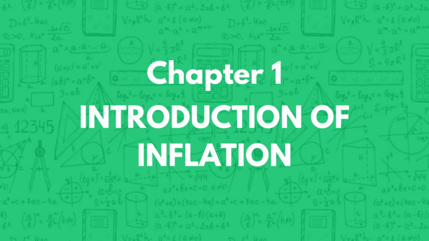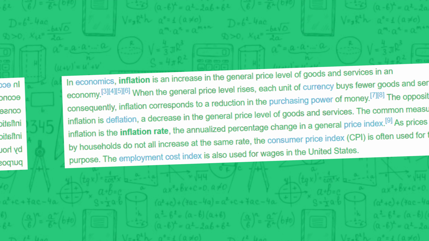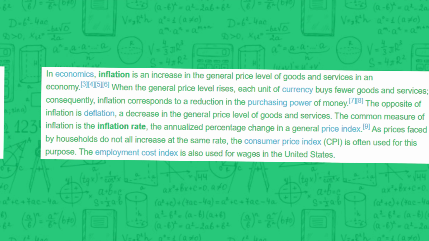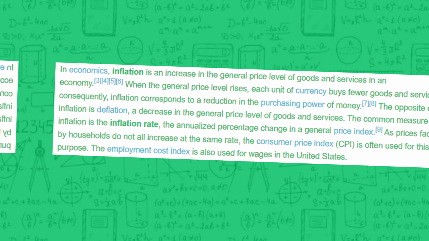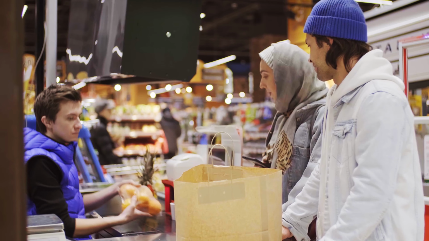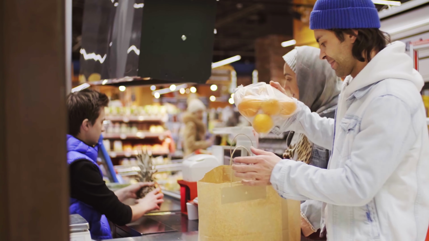Chapter 1. Inflation is a term you probably hear often, but what does it actually mean? The literal meaning of Wikipedia is a general rise in the prices of goods and services in an economy over a certain period of time. In other words, the same amount of money becomes worth less, and you need more money to buy the same